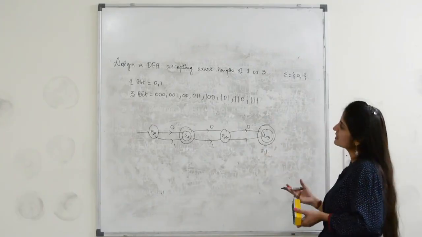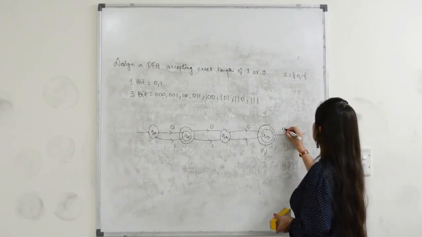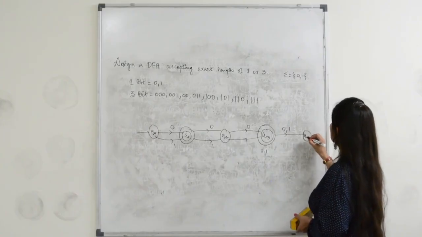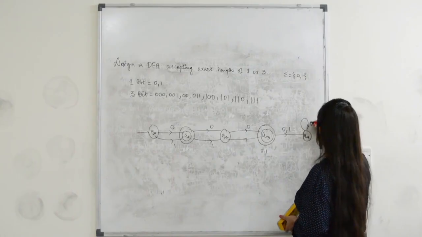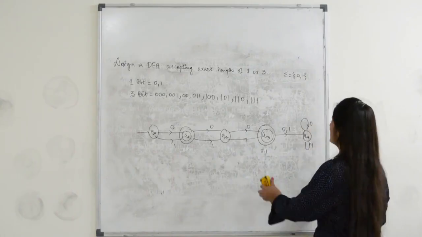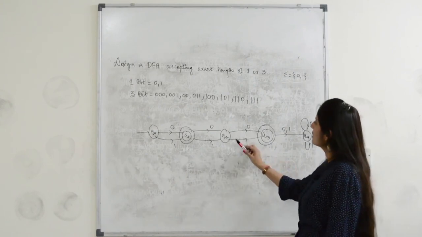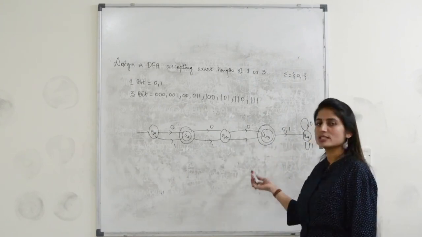So again, as I have explained in the earlier examples, we will introduce a dead state for this state and reach q4, which is a non-final state. We also call it a dead state, where we will make the transition for this state on 0 and 1, and whenever it tries to increase the length of the string to more than 3, it will never accept it. So this is the desired answer.